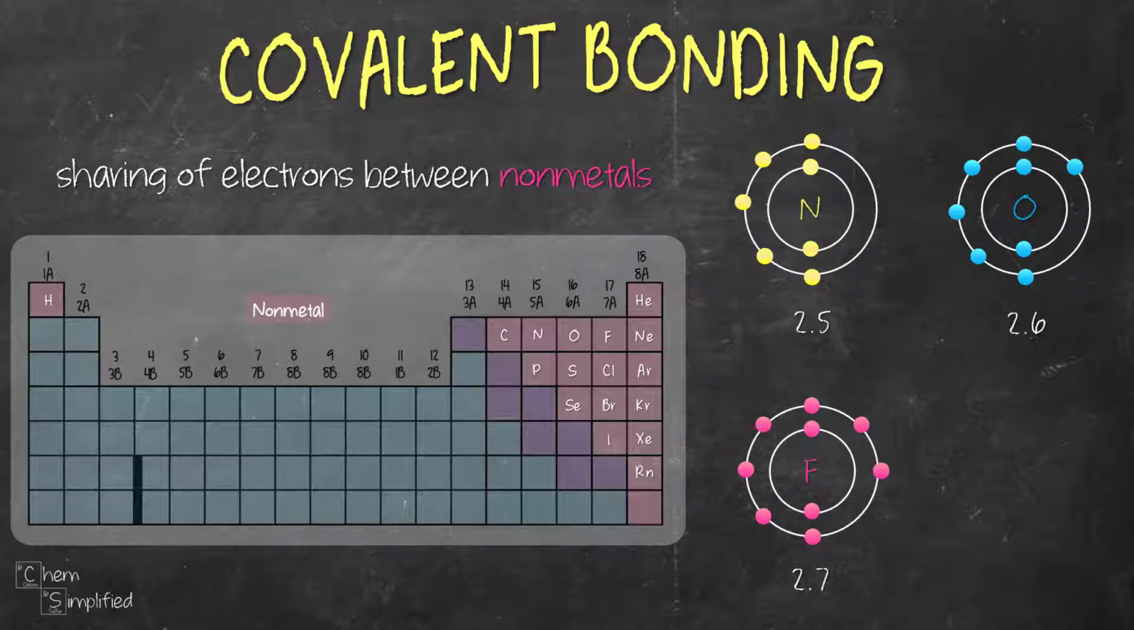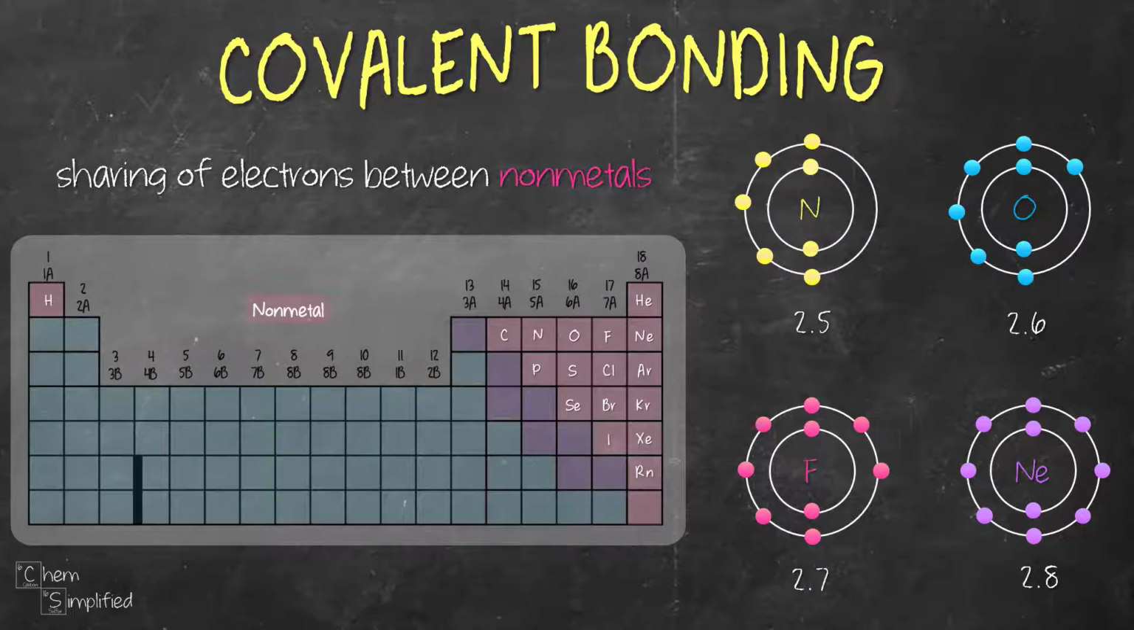Now, these nonmetals do not have a complete valence shell. Neon, on the other hand, is a noble gas, and it has a total of 8 valence electrons. And that's a complete valence shell, and we call that an octet. And that's the reason why noble gases are so stable. Now, all the other nonmetals want to have a similar complete valence shell, like the noble gases, and the way they can achieve that is by sharing the electrons. And that's how covalent bonding is formed.